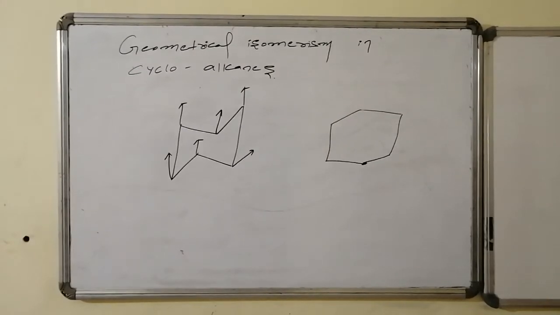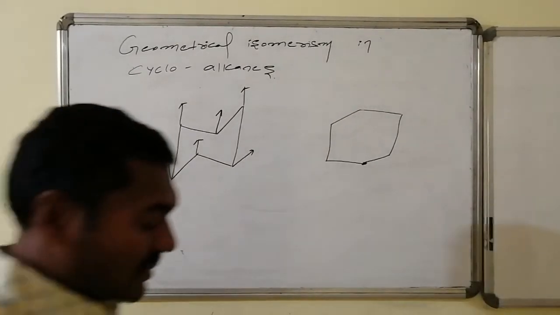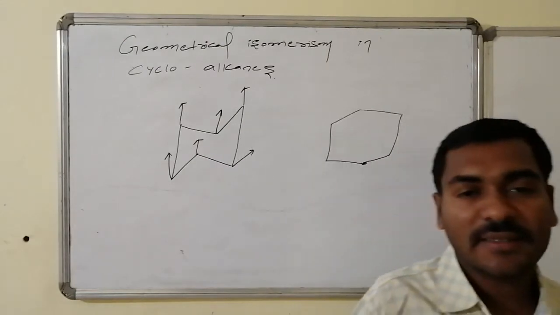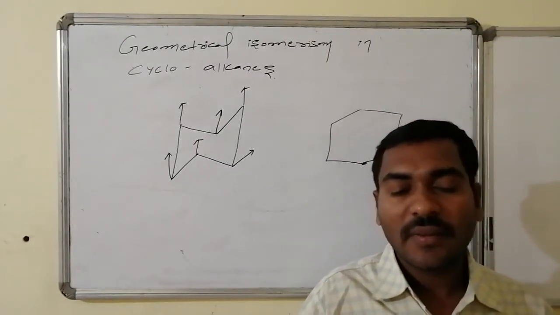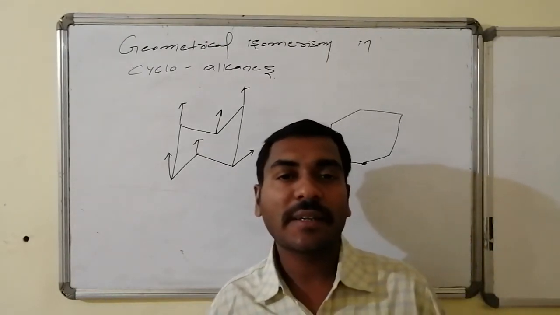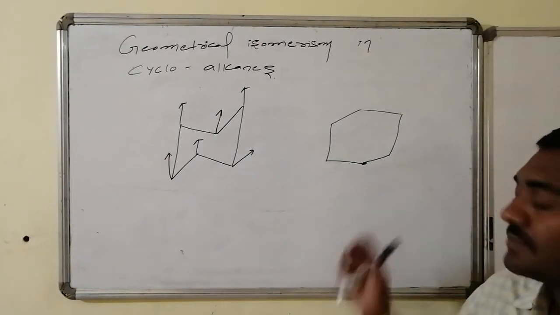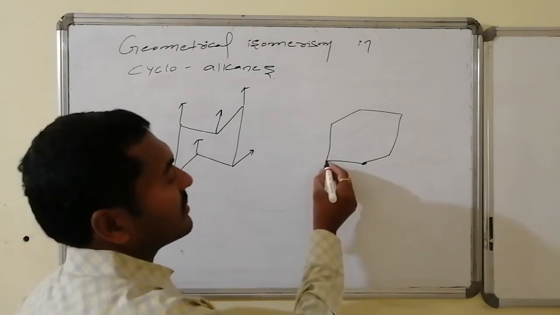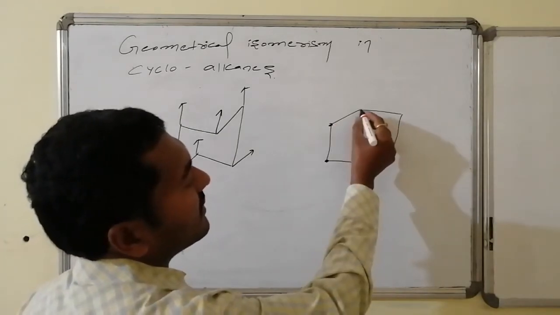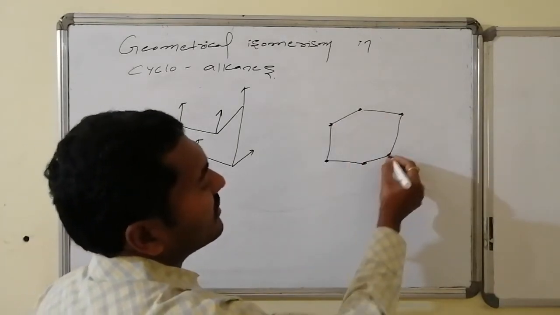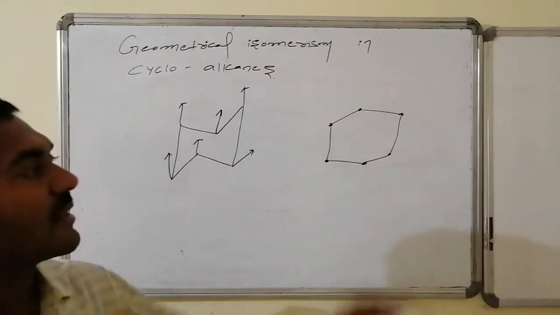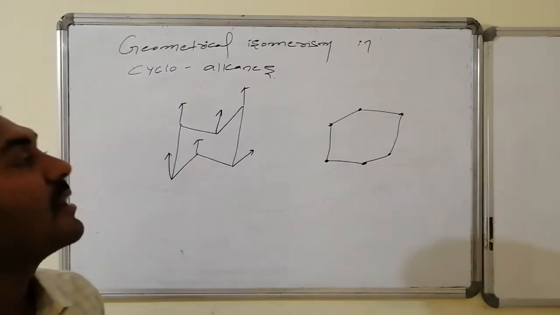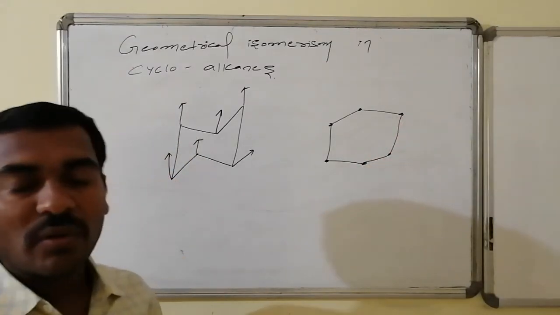Geometrical isomerism in cycloalkanes. Cycloalkanes are saturated cyclic systems. Suppose it is a 6-membered ring system, cyclohexane. We can have different varieties of substitutions, either at adjacent carbons, at 1 and 3 carbons, or at 1 and 4 carbons, and the numbering is like that.